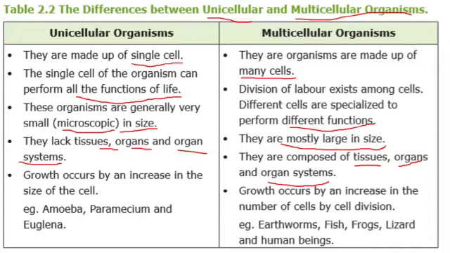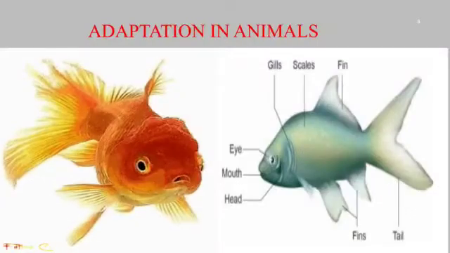In unicellular organisms, growth occurs by an increase in the size of the cell. Here, growth is by an increase in the number of cells by cell division. Examples of unicellular organisms are amoeba, paramecium and euglena. Examples of multicellular organisms are earthworms, fish, frogs, lizards and human beings. Each animal has special features that help it to live in its habitat. These features are called adaptations.